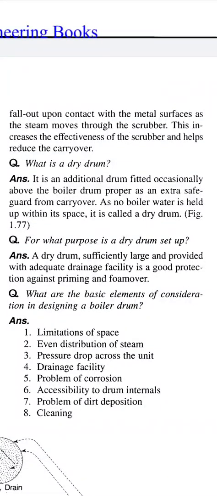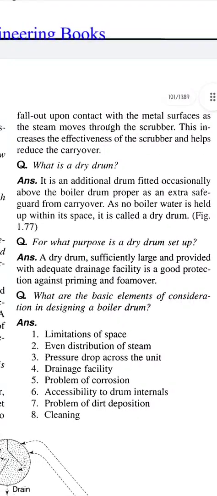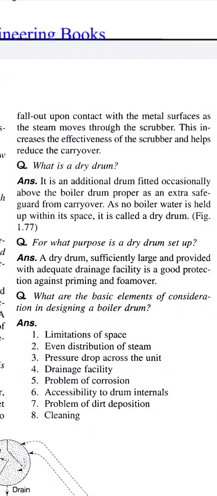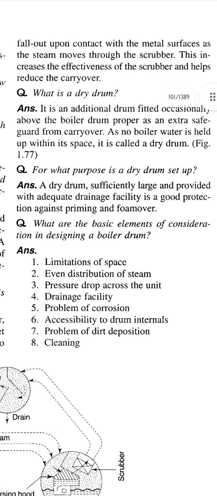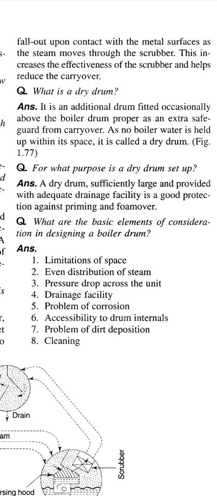Question, what is a dry drum? Answer, it is an additional drum fitted occasionally above the boiler drum proper as an extra safeguard from carryover, as no boiler water is held up within its space. It is called a dry drum. For what purpose is a dry drum set up? A dry drum, sufficiently large and provided with adequate drainage facility, is a good protection against priming and foam over.